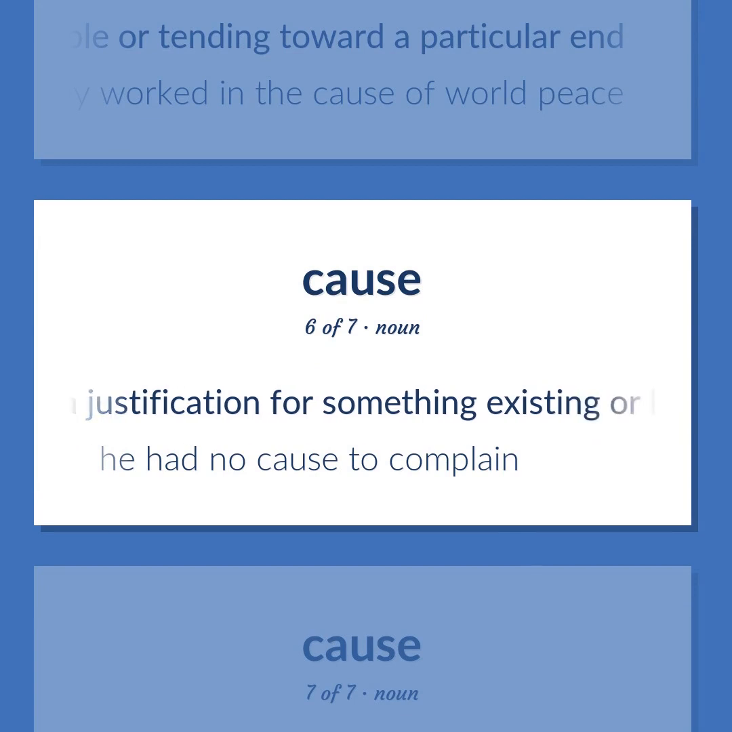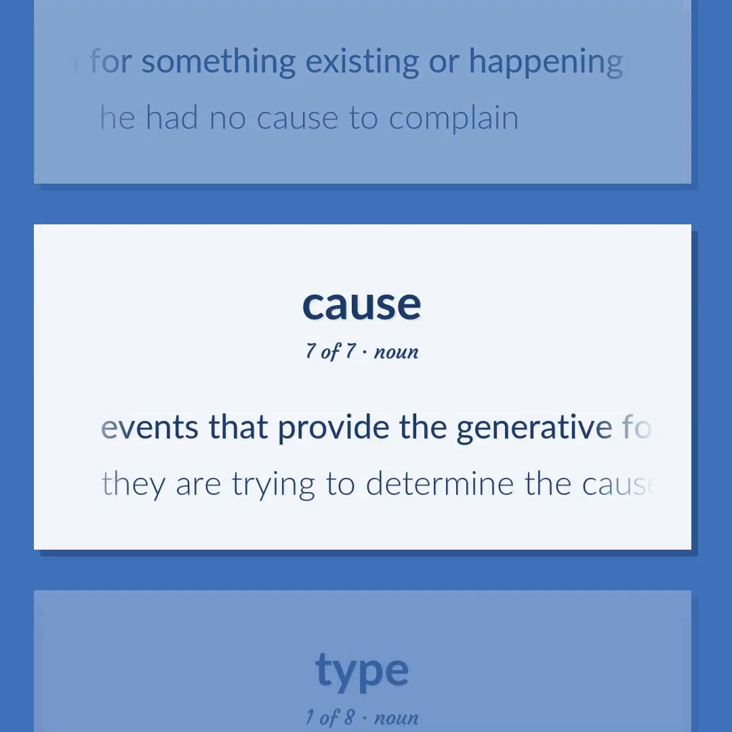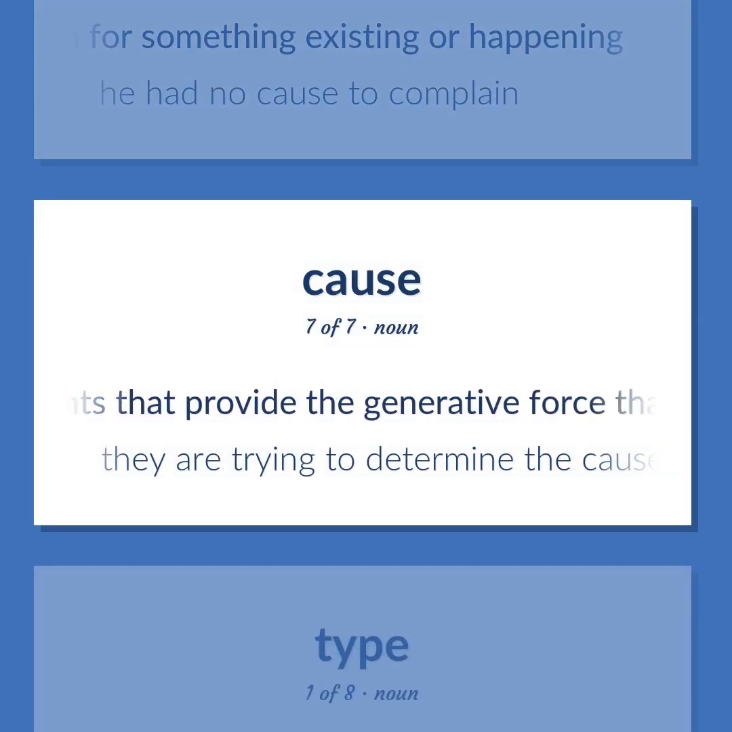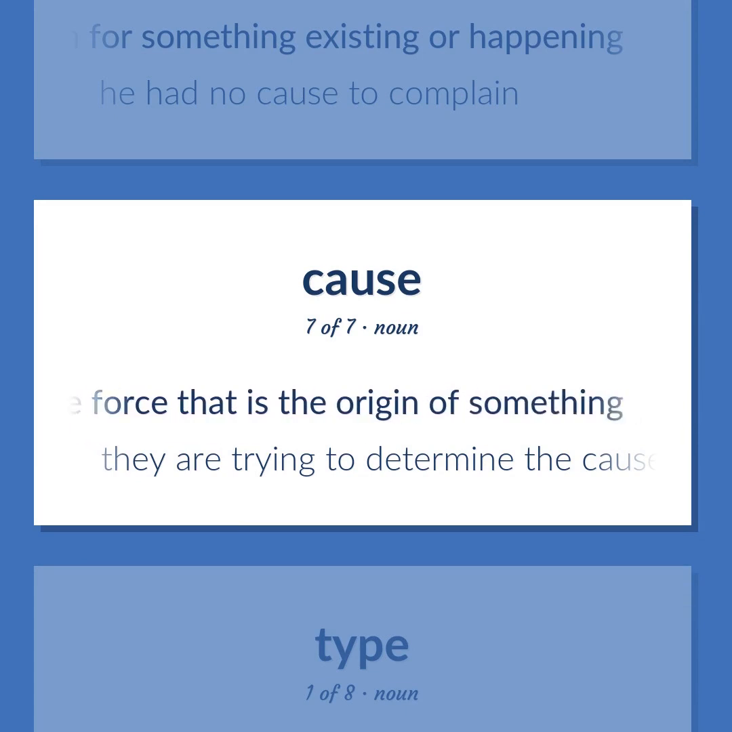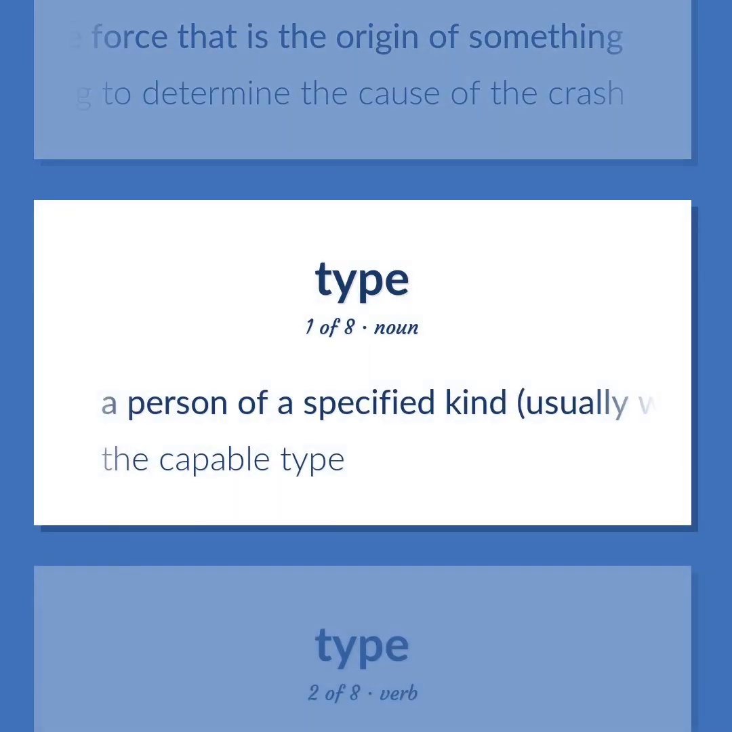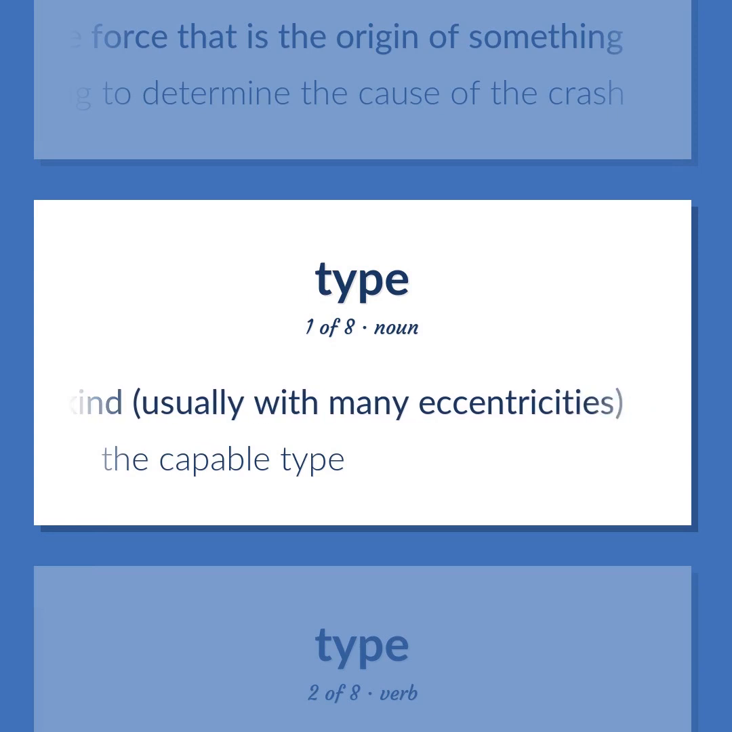A justification for something existing or happening. He had no cause to complain. Events that provide the generative force that is the origin of something. They are trying to determine the cause of the crash. A person of a specified kind, usually with many eccentricities. The capable type.